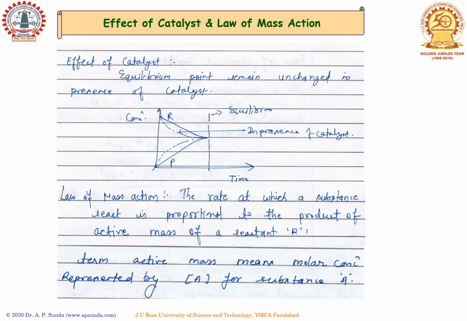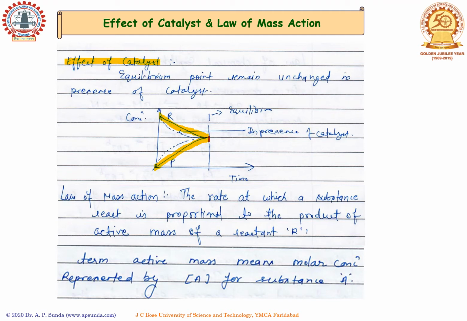Okay, let's talk about the effect of catalyst. The equilibrium point remains unchanged in the presence of a catalyst. You can see from this particular graph that when we have a particular reaction, the product is forming from the reactant with respect to time. Product concentration increases with respect to time. The reactant concentration decreases with respect to time, and there is a particular point where the equilibrium exists, where the rate of both forward and backward reaction become equal.